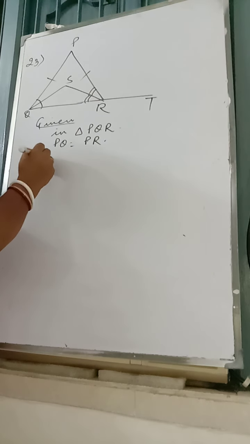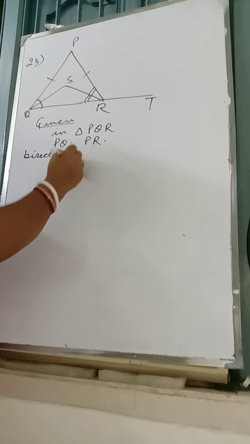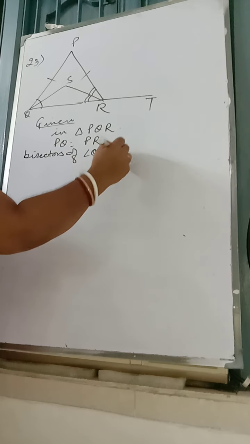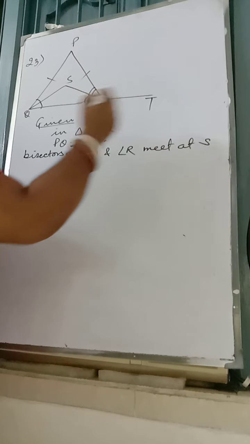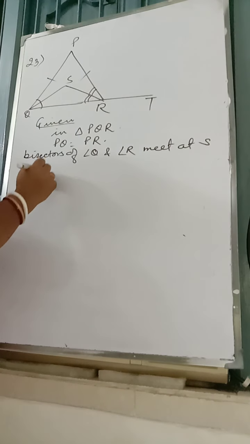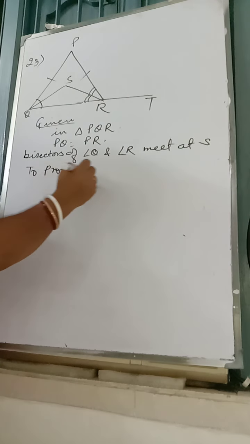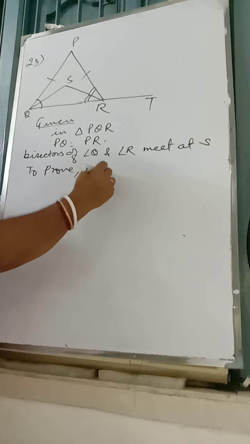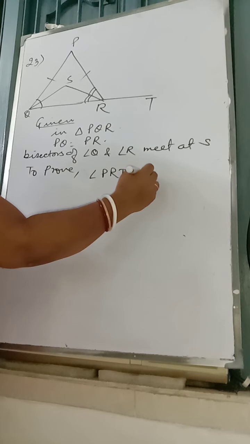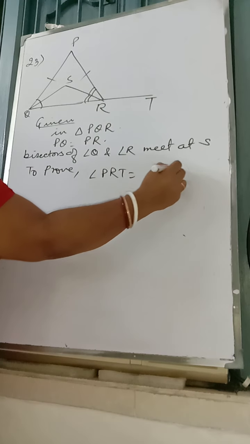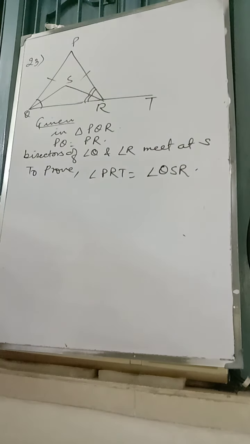Bisectors of angle Q and angle R meet at S. To prove angle PRT is equal to angle QSR. Okay, this is exterior angle PRT.